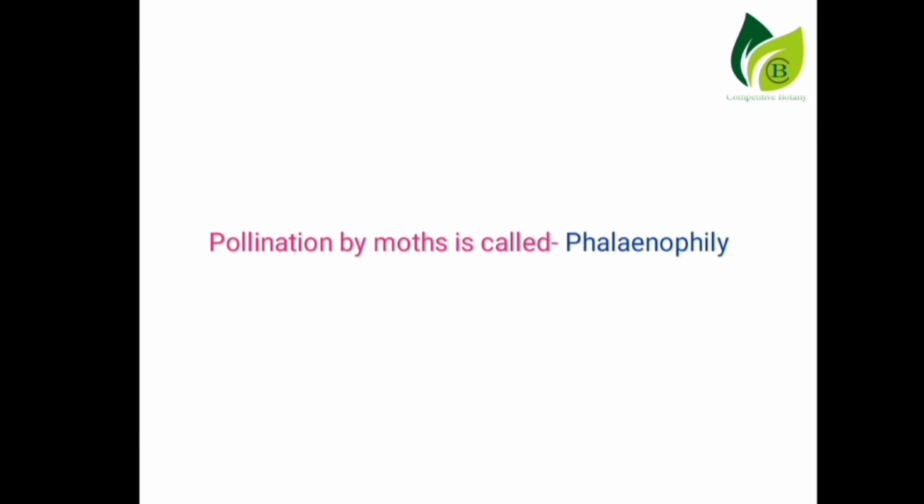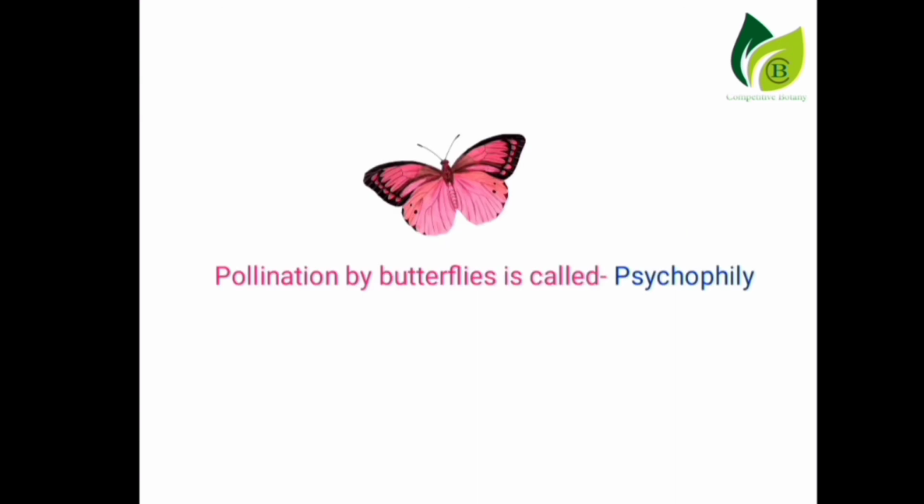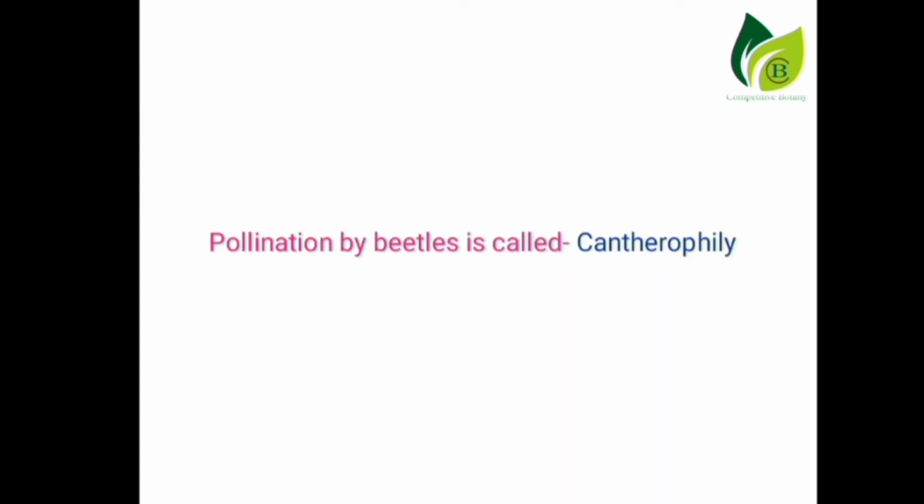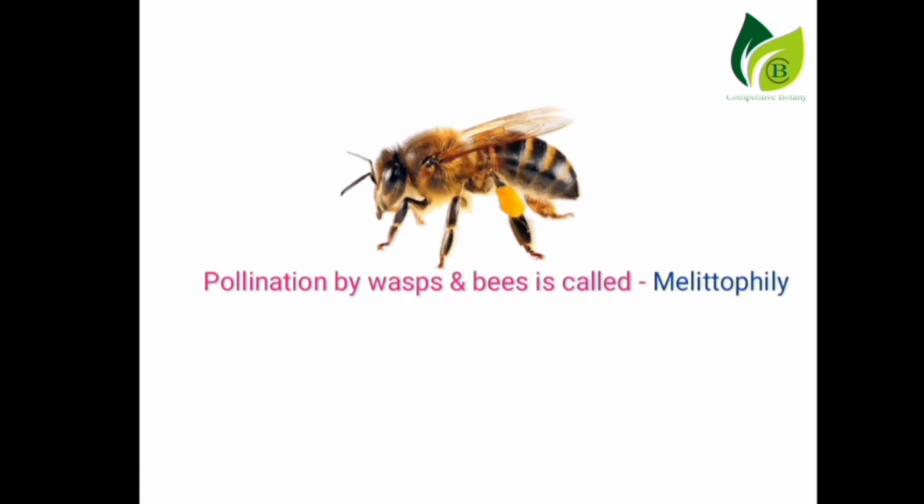If pollination occurs by moths, that is called phalaenophily. If pollination occurs by butterflies, that is called psychophily. If pollination occurs by beetles, such type of pollination is referred to as cantharophily. If pollination occurs by flies, that pollination is referred to as myophily. If pollination occurs by wasps and bees, that pollination is called melittophily.